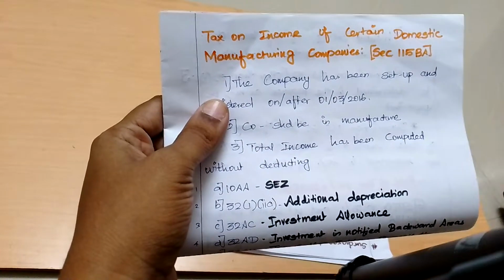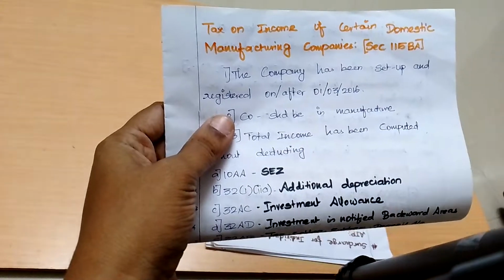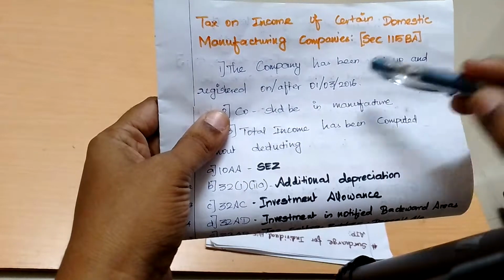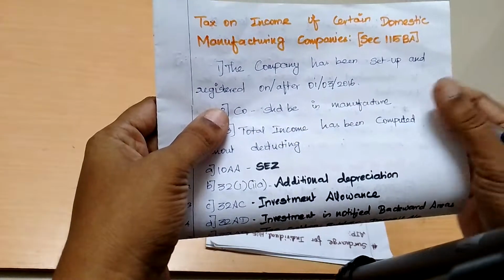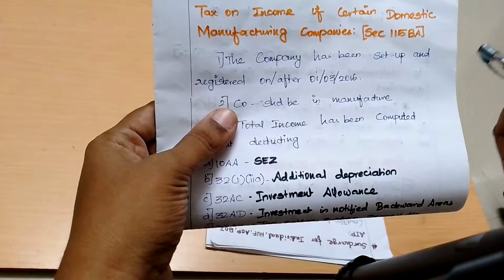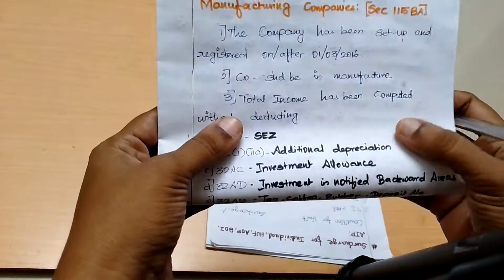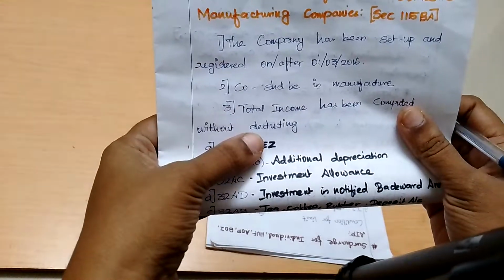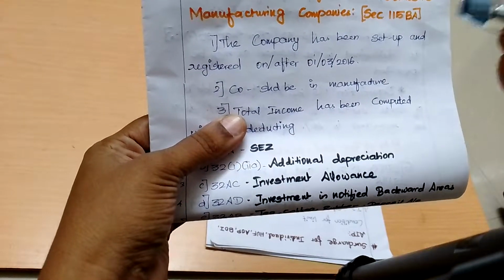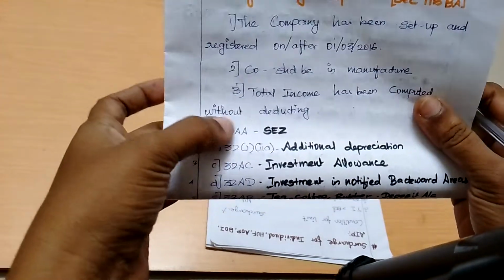We'll read it. The company has been set up and registered on or after 1/3/2016, which is 1st March 2016, and the company should be in manufacture, which means it should be in the process of production, manufacturing of any article or thing. Total income has been computed without deducting. After gross total income, we have certain deductions, after that we arrive at the total income. That total income should be computed without deducting